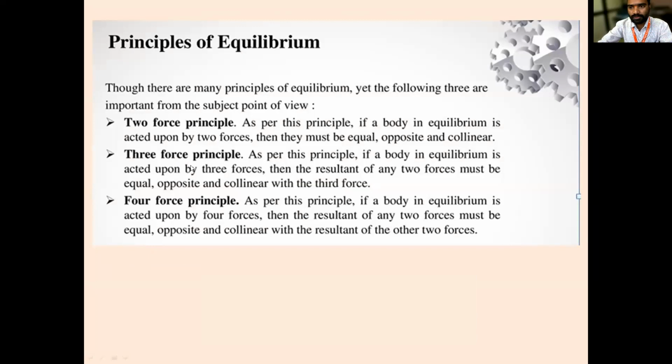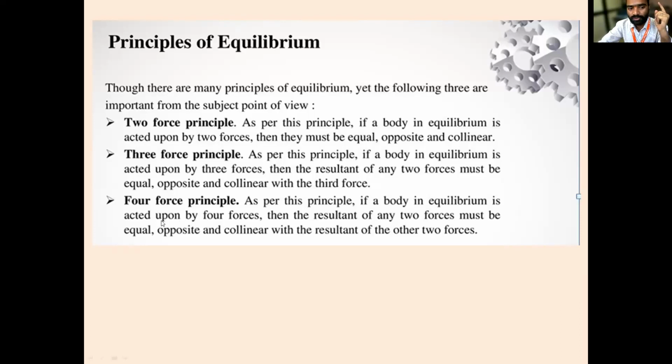In three forces, the resultant of any two forces is equal in magnitude, opposite in direction, and collinear with the third force.